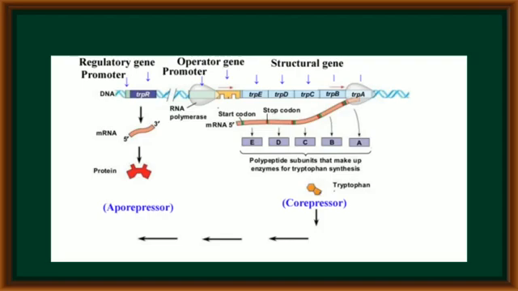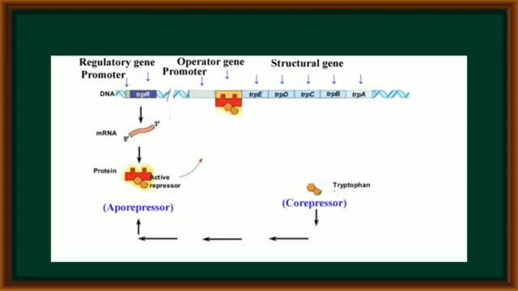When the proteinaceous aporepressor and the non-proteinaceous co-repressor are combined, the repressor is activated. In this active repressor, both the proteinaceous aporepressor and the non-proteinaceous co-repressor are present. This active repressor moves towards the operator, then it binds on the operator gene.